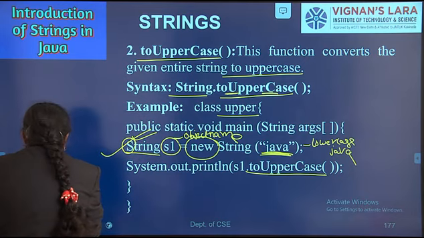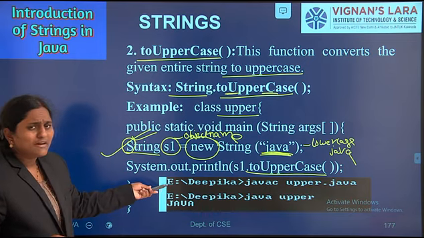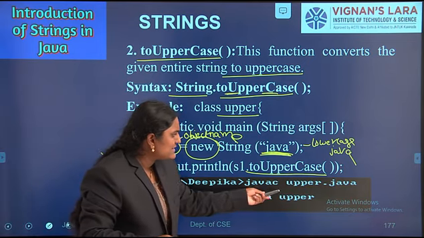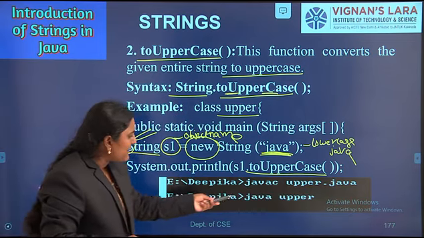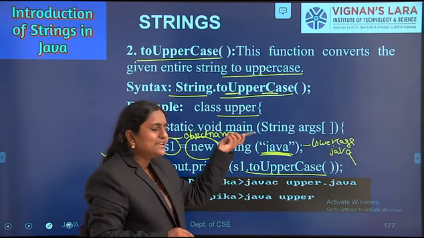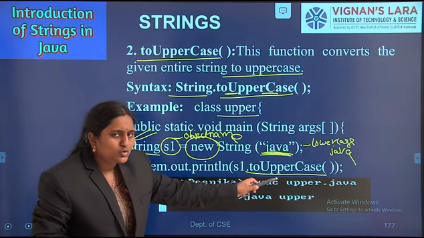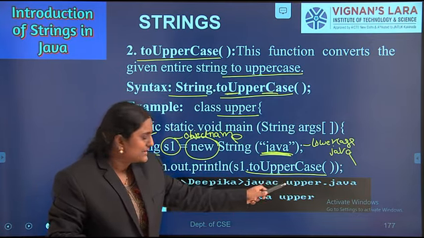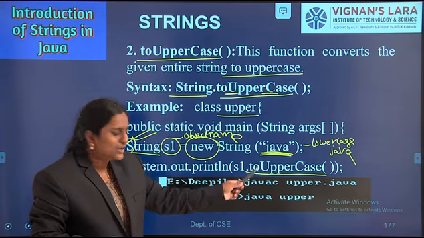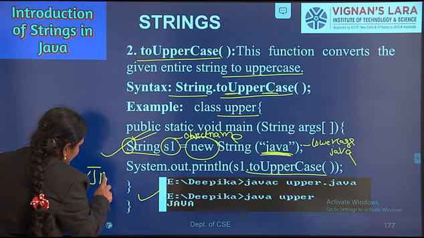Finally, we have to compile and run this program. What is the output we are getting? What is the command for compilation? javac space upper dot java. What is the command for execution? java space upper. Already we have given a string, and that string is java in lowercase letters. Whenever we apply the toUpperCase method, the entire string will be converted into uppercase. What is the output we are getting? JAVA.